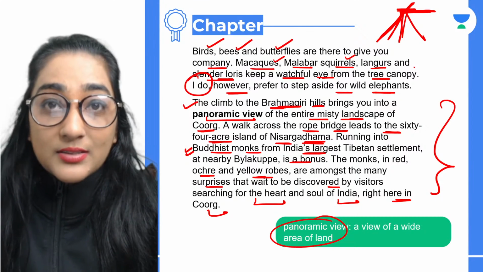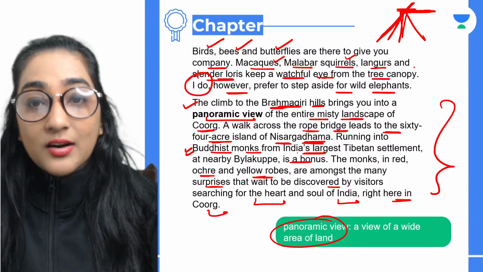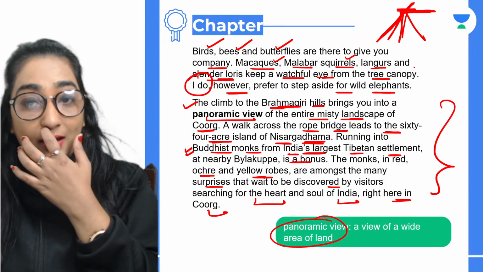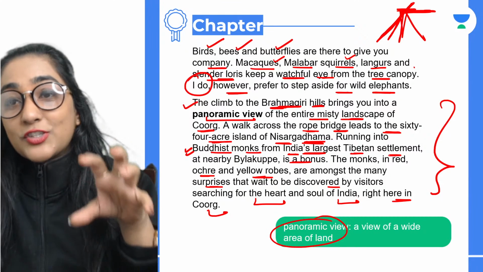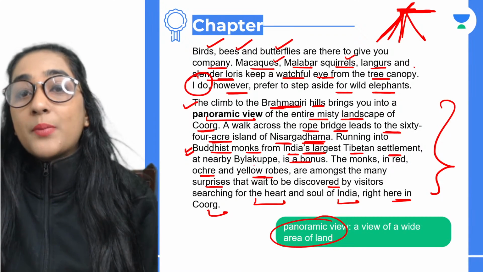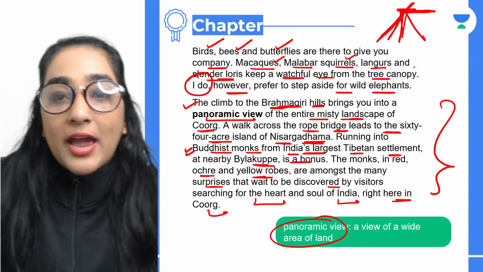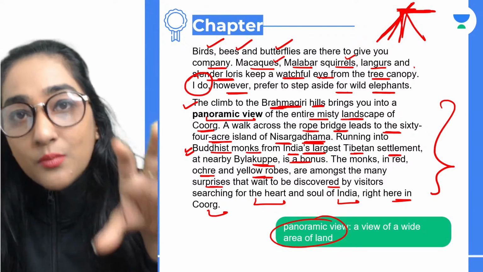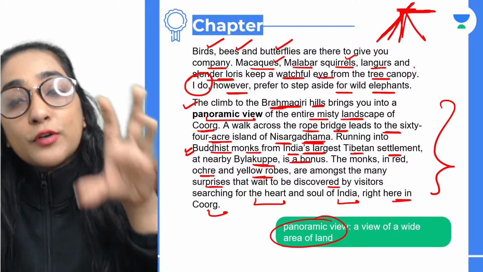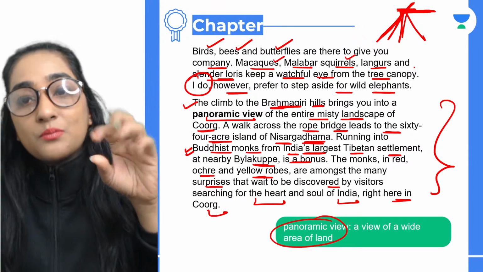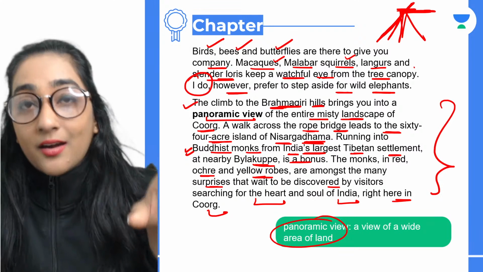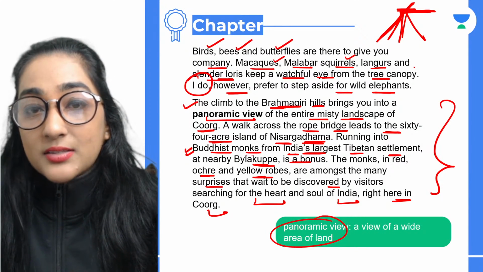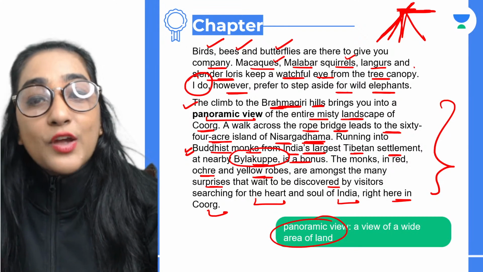That means the Buddhist monks are living there, from India's largest Tibetan settlement, and nearby Baila Kuppe is a bonus. So near that island, Nisargadhama, you will find a Tibetan settlement. That means Tibetans are there. And what is the name of that place? The place is Baila Kuppe. You have to remember this.